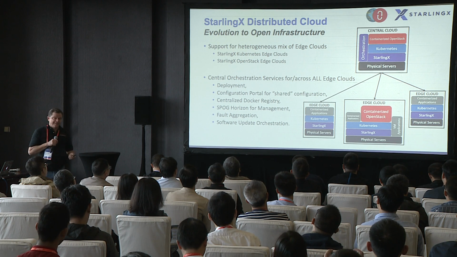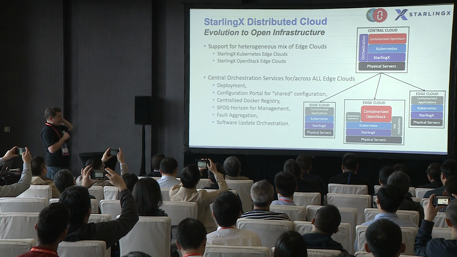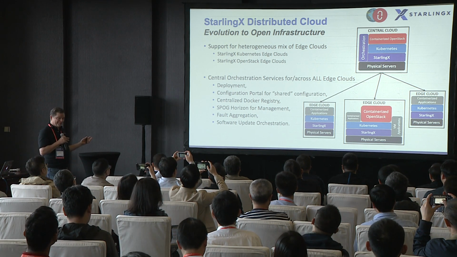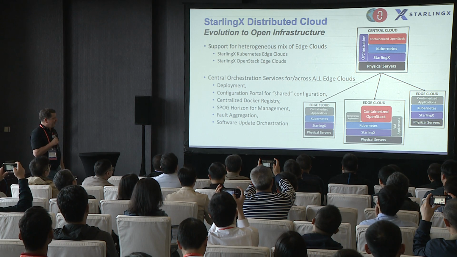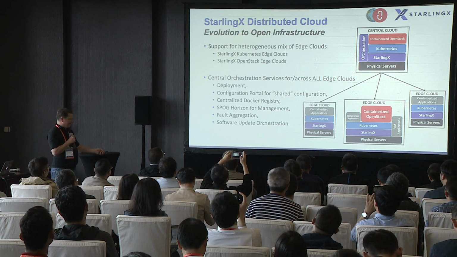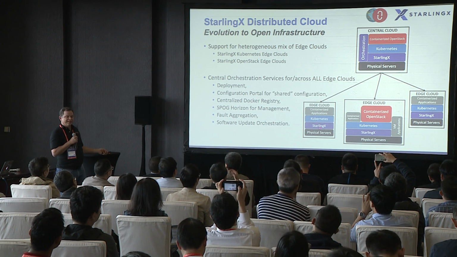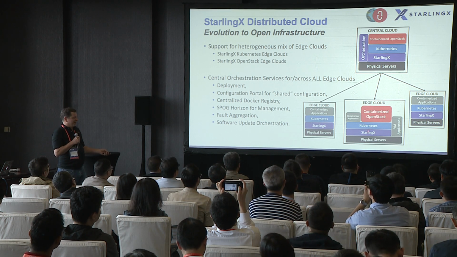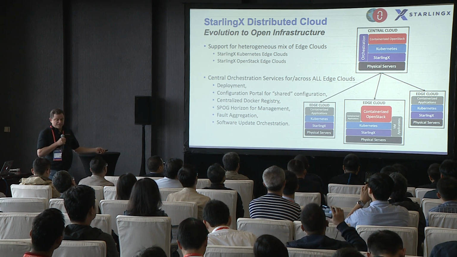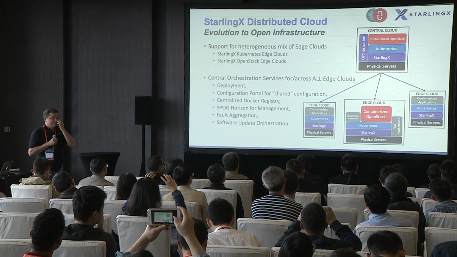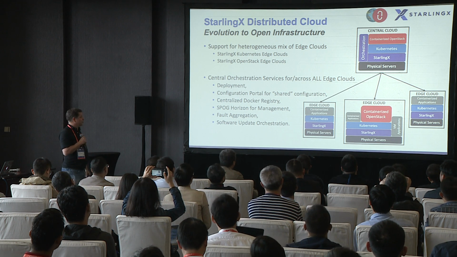So what's changed in distributed cloud in the recent work with StarlingX is that distributed cloud, just like the core StarlingX capability, has embraced the move to open infrastructure. Basically now, these StarlingX edge clouds can be Kubernetes-only type edge clouds, or they can be edge clouds with an OpenStack solution, or even a larger edge cloud with a mix of both an OpenStack cloud as well as resources for supporting non-OpenStack containerized workloads.